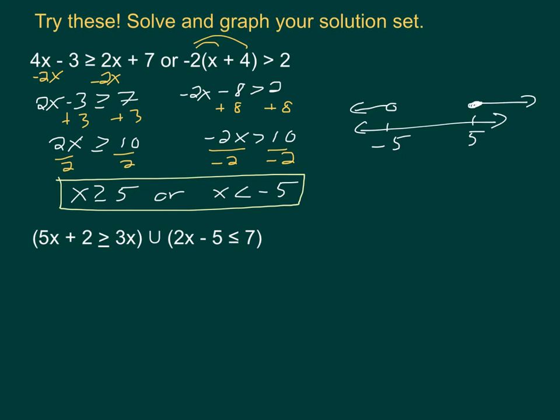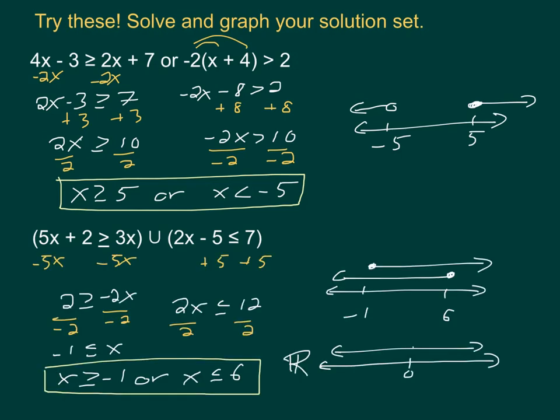And go ahead, try to solve these two inequalities and graph the solution set. How did it go? All right, this one here is just a little bit different. When we solve it, we get x is greater than or equal to -1, or x is less than or equal to 6. When we graph that there, we see that we actually have something that looks different than a typical OR, and there's at least one arrow everywhere. There's one here, two here, and one here. So when that's the case, we know we're dealing with all real numbers, so you can get a number line that covers everything. All right, how about two more examples?